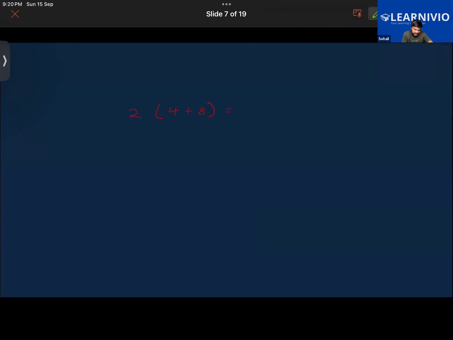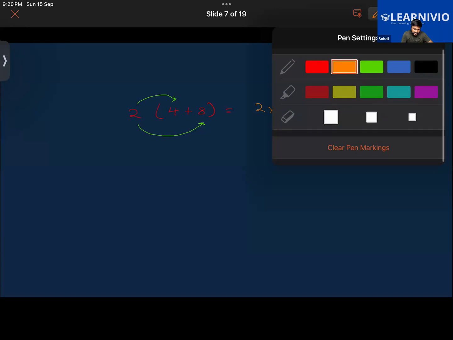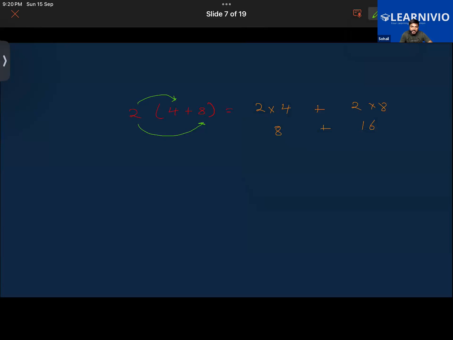So here it means that the number 2 gets multiplied with 4 and the 2 gets multiplied with 8. As a result, the answer I will be getting is 2 multiplied by 4 plus 2 multiplied by 8. So here it is 8 plus here it is 16. Just look at the whole thing, it will be clear. And 8 plus 16 here is 24.